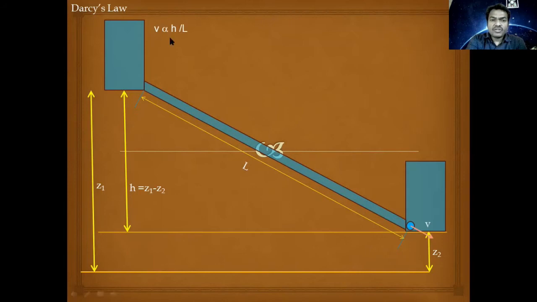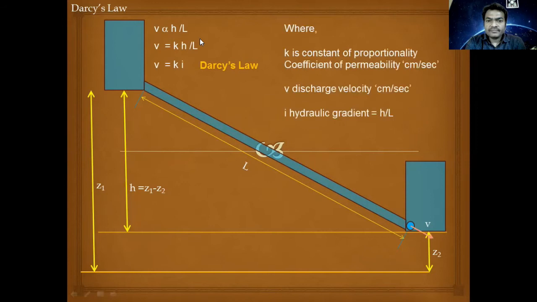When we take out this proportionality constant, we could express it as V equals K into H by L, or could also write it as V equals K into i, where V is velocity, K is coefficient of permeability, and i is hydraulic gradient. This is called Darcy's law, where K is the constant of proportionality and it is called the coefficient of permeability, expressed in centimeter per second.